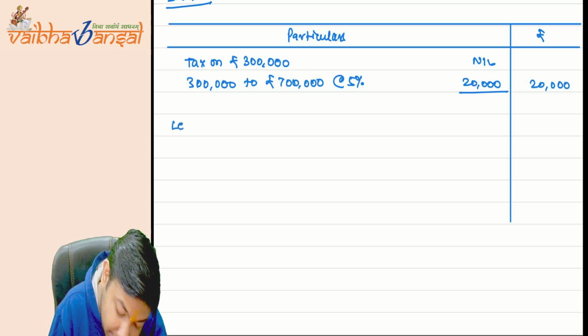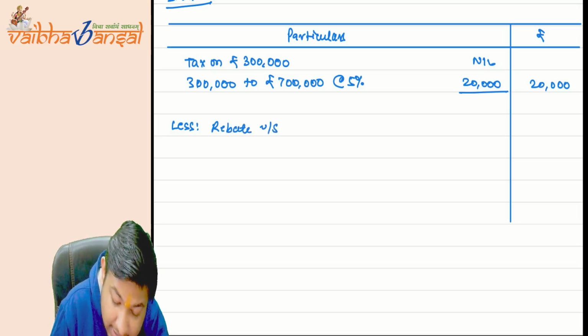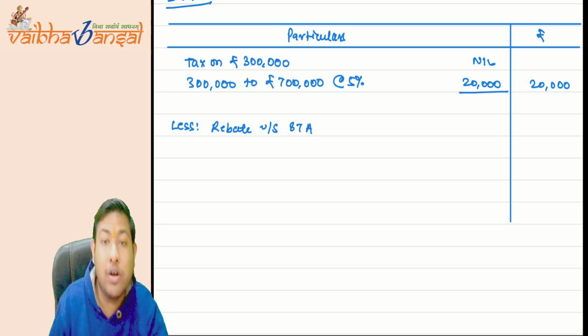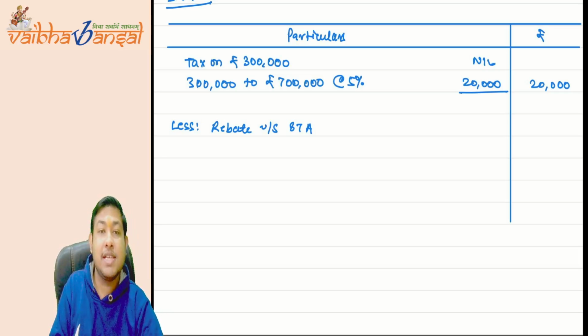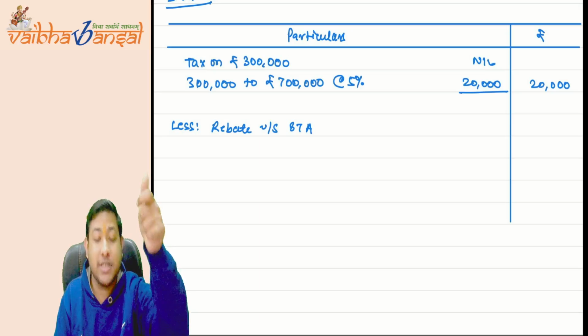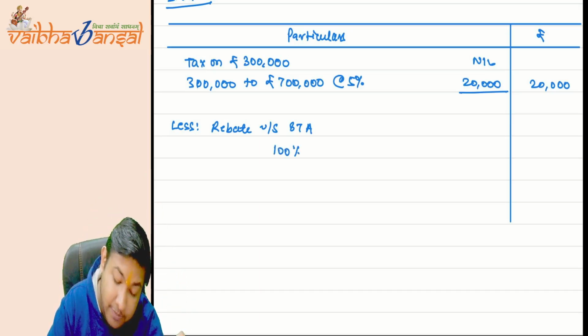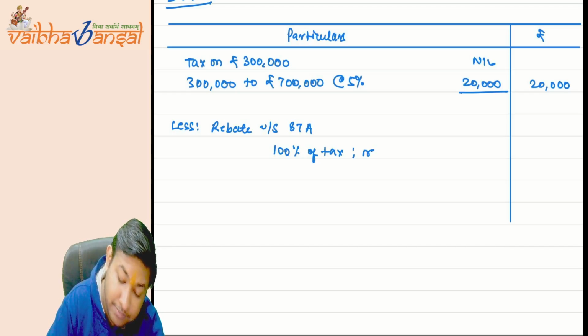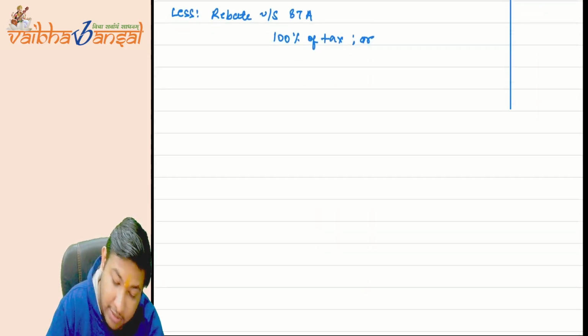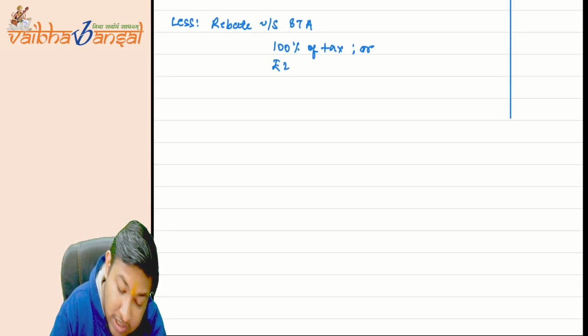But less rebate under section 87A. What is the rebate under section 87A? It says 100% of the tax, or rupees 25,000, whichever is lower.